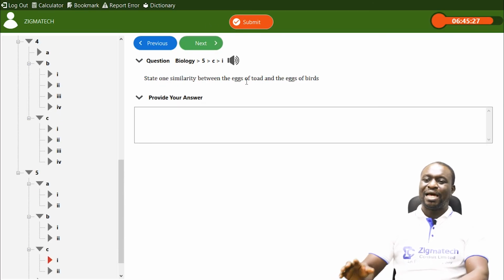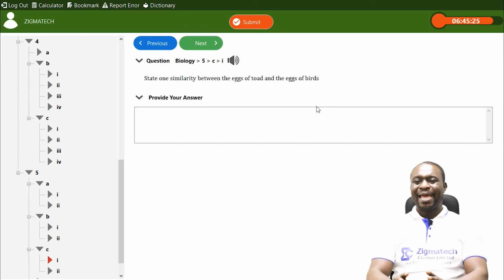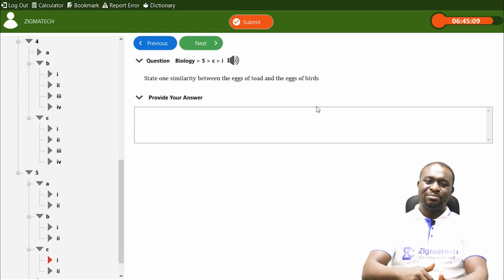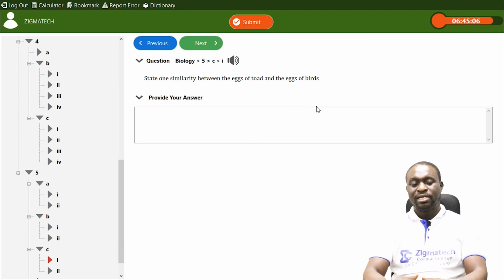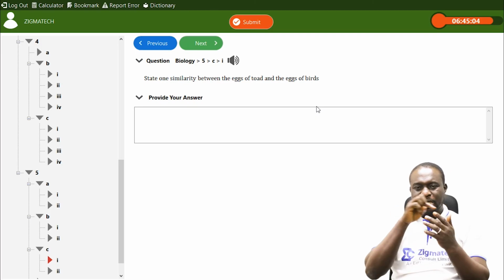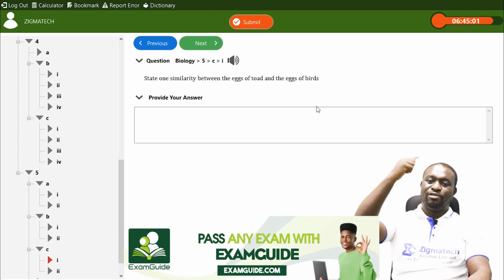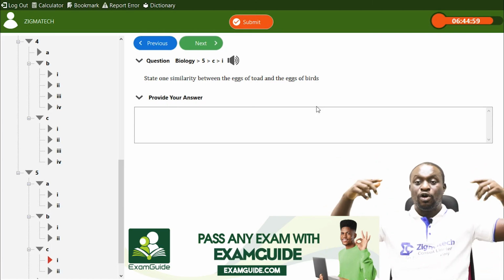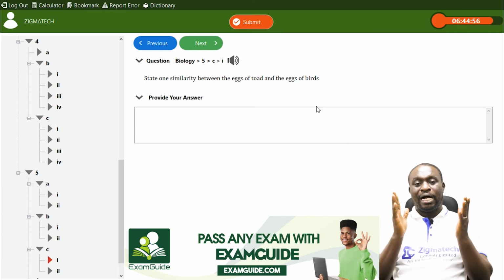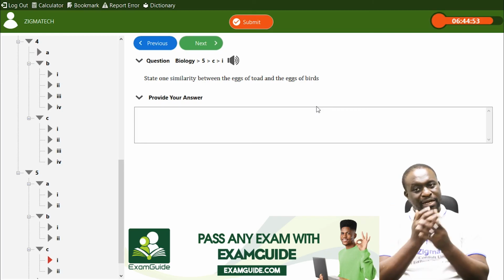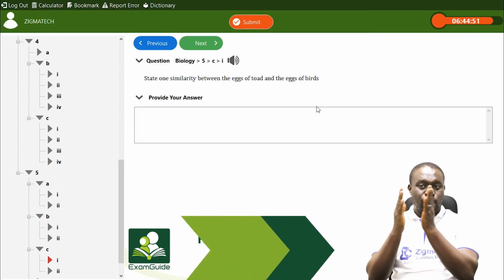It says, state one similarity between the eggs of toad and the eggs of birds. One of the similarities is that they both possess an embryo. The embryo is the little organism inside the eggs that develops into a full, mature frog, toad or bird.